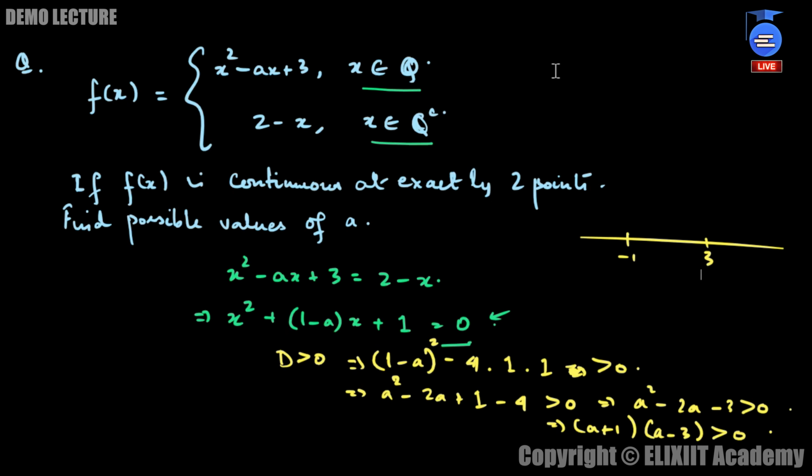The region more than 3 is positive, then negative, and positive. You want the region where this is positive, so these are the required regions. Clearly a belongs to minus infinity to minus 1 open, union 3 to infinity.